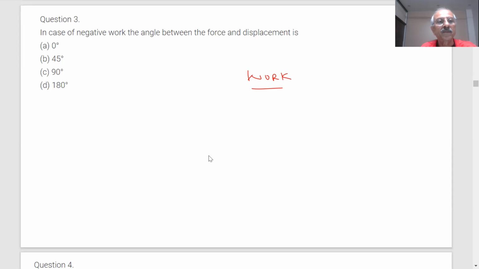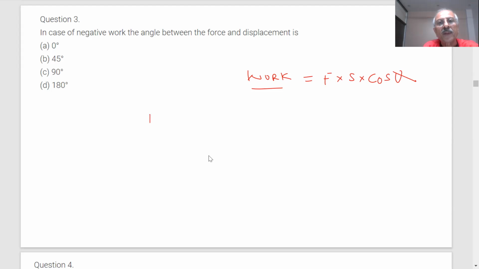Sir, 180 degree. Okay, let us see, student. In case of work, we defined work as F into S into cos theta, right? Yes, sir. In your book, you don't have this formula because they say that's not in your course, but I am just giving you. If this is not there, no problem.